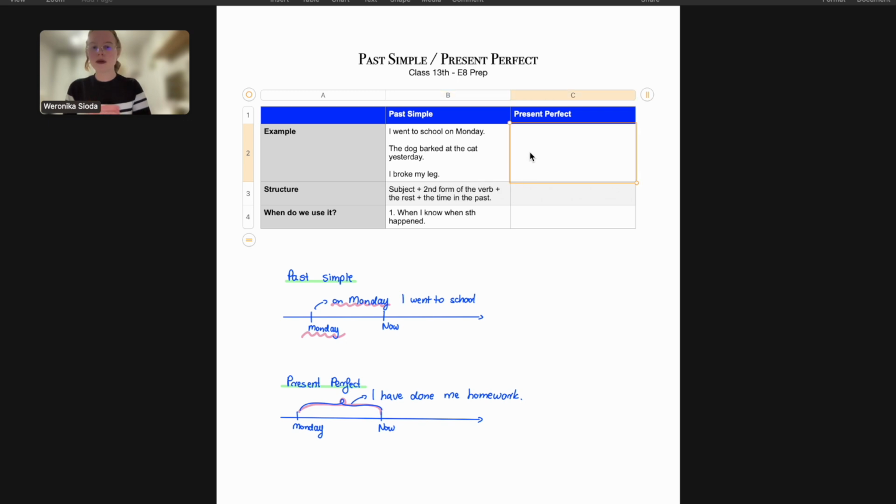Okay, so what about the present perfect? Let me start as well with an example. So I can say, I have finished my homework. Okay, so let's right now look at the structure. I will once again have to start with the subject. So I, you, she, he, it, Veronica, anything. Then I will have to place the verb to have. Have when it comes to I, you, they, we. But I will have to use has if I have she or he. So I have finished my homework, but she has finished her homework.